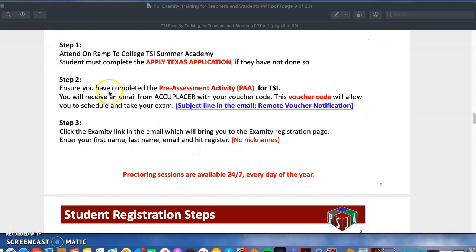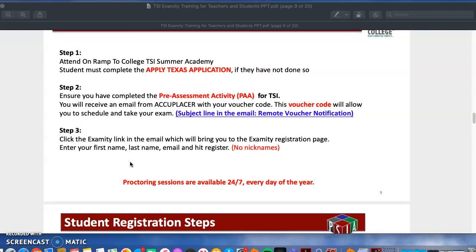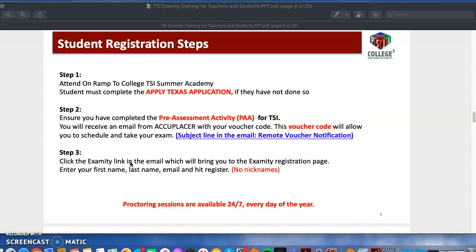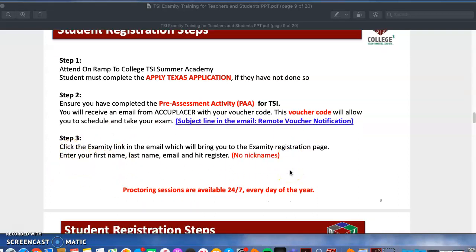And then you'll get that email and you'll make your account. So when you're making that account, make sure you're using your actual name, don't use any nicknames. They want us to just keep it professional. Use your first name, your last name, and then register.